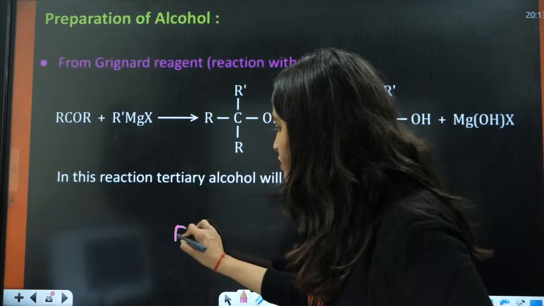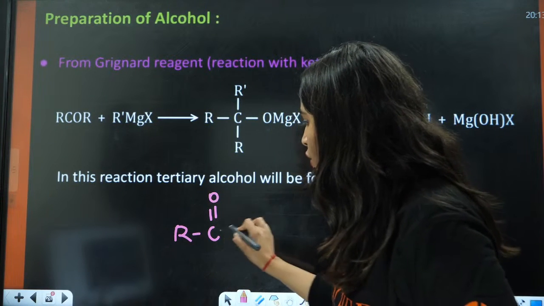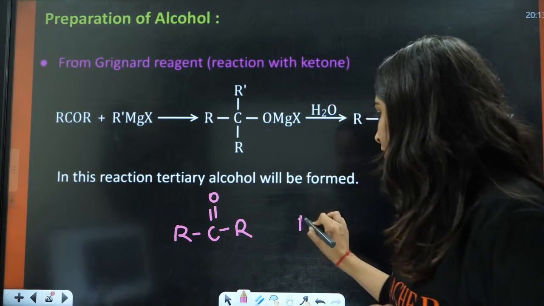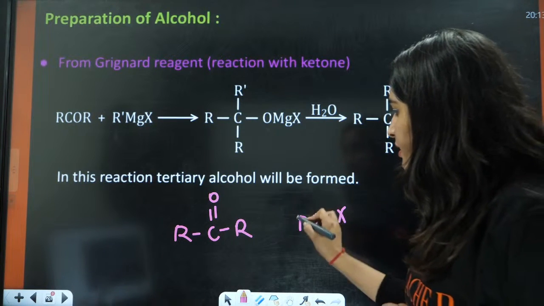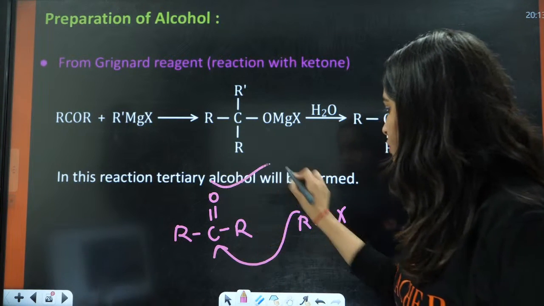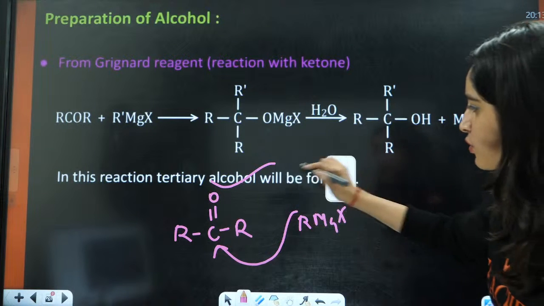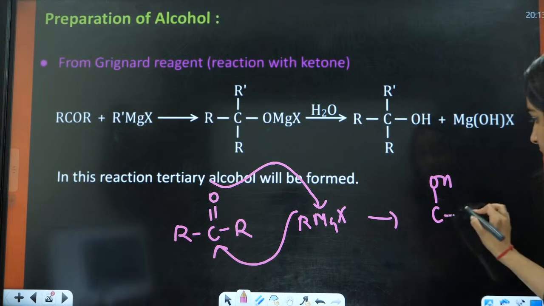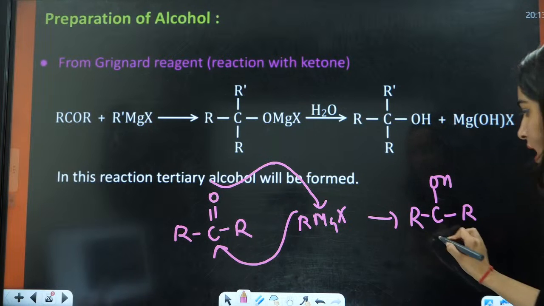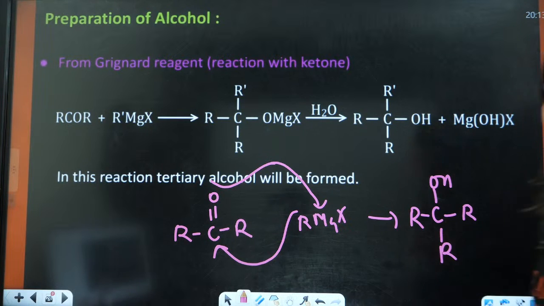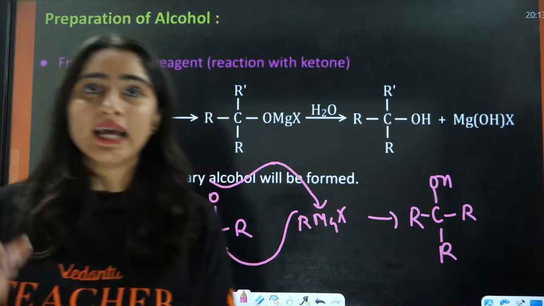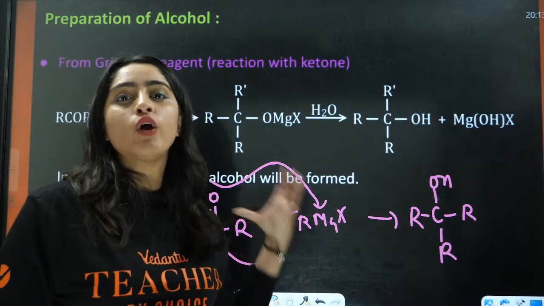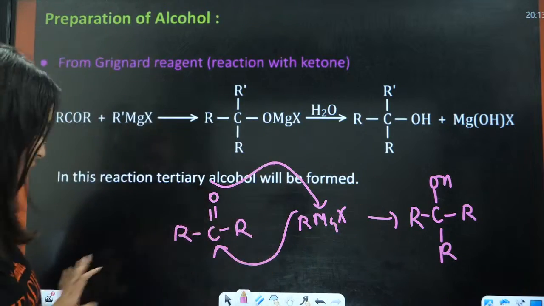How will you have the formation of tertiary alcohol? R, C double bond O, this is R, and here you have R, MgX. This is going to attack here, right? It will lead to the formation of OH here. This is R, this is R, this is R. Okay, you will have the formation of 3-degree alcohol when ketone reacts with Grignard reagent, right?